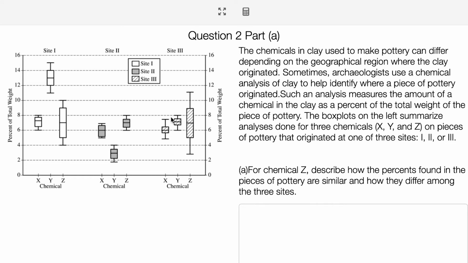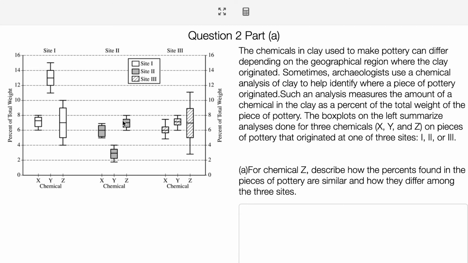Do not say approximately normal because we do not know if they're normal with a box and whisker, but say that they're symmetrical. Another similarity is that their centers are all approximately equivalent. So they have similar centers. Their medians are all approximately the same as well. So they have similar shape and similar center.